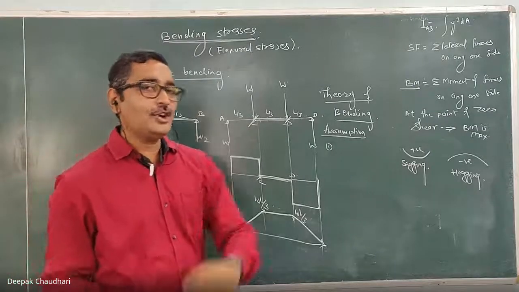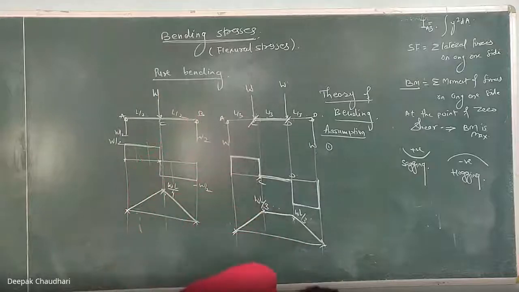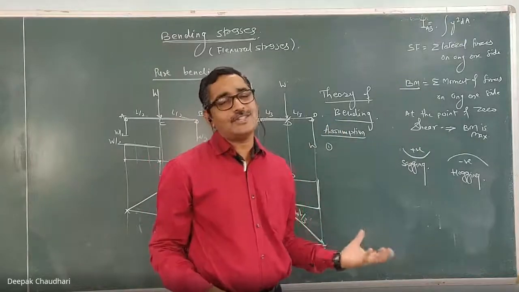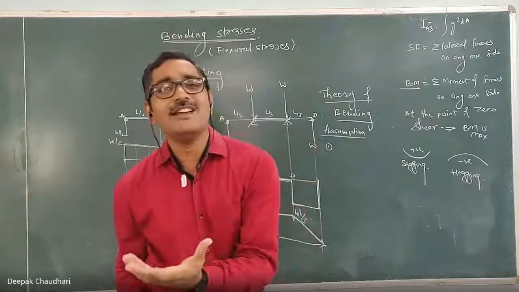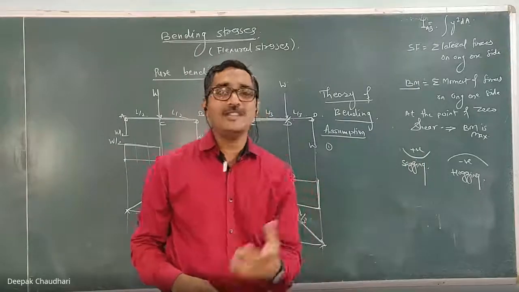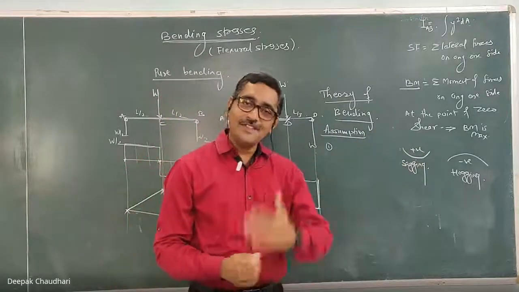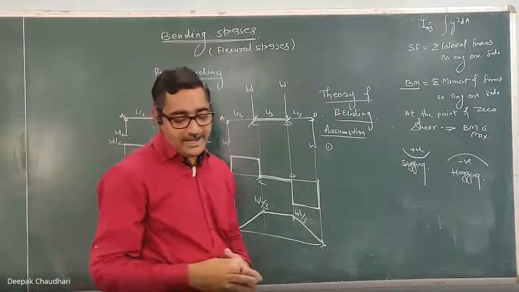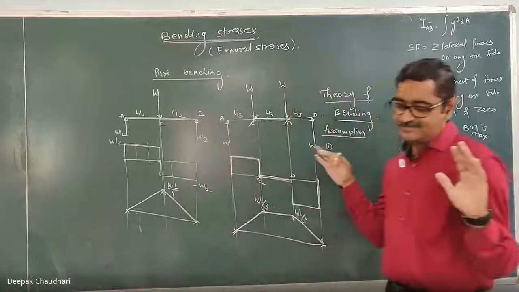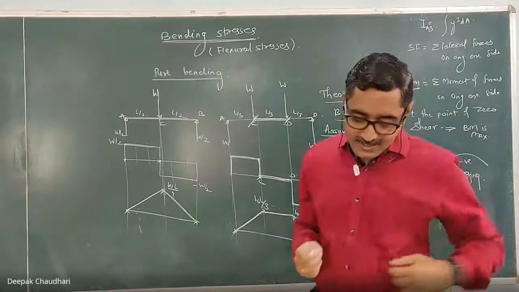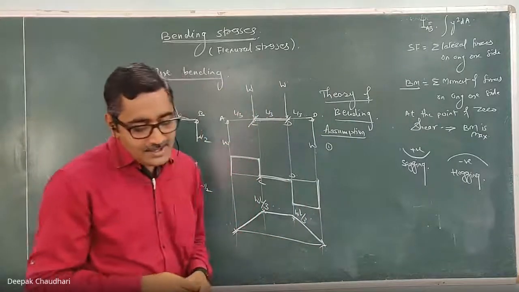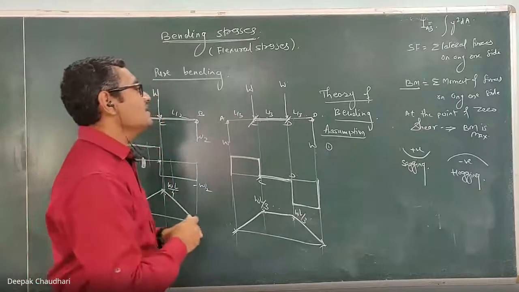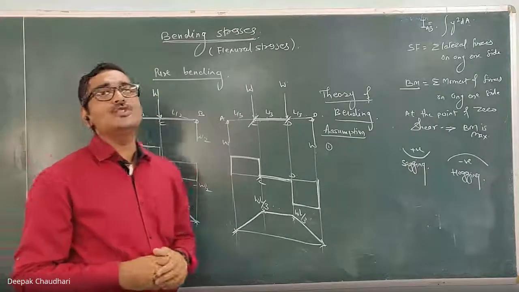From your exam point of view, if you go through the previous years' university question papers, most of the time you will find a question: derive the bending equation and write the assumptions under which that formula is derived. So these assumptions are important from the exam point of view also. The first assumption is the beam is subjected to pure bending and the effect of the shear is neglected. The second assumption is that the material of the beam is homogeneous and isotropic.